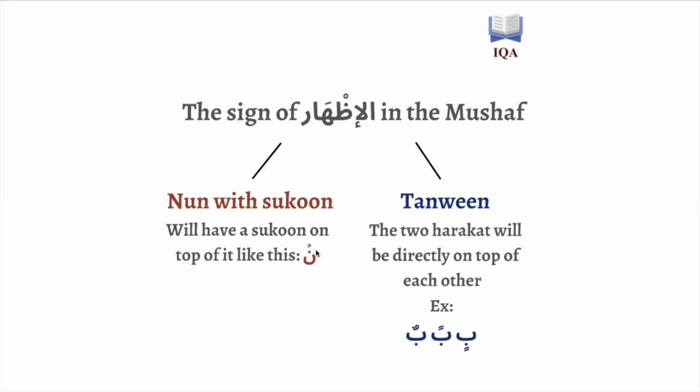You'll clearly see a Sukoon on top of the Noon As-Sakinah if there is Idhar. That's from the rules of writing down the Mus'haf. For the Tanween, the 2 haraka will be directly on top of each other. When you're doing Idhar of the Tanween, they clearly show that the 2 haraka come directly on top of each other, like this.